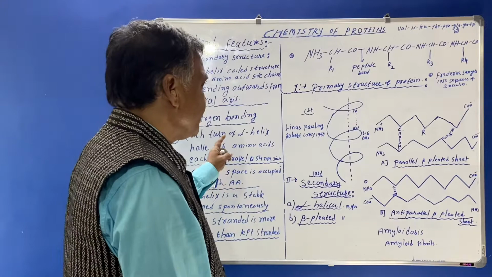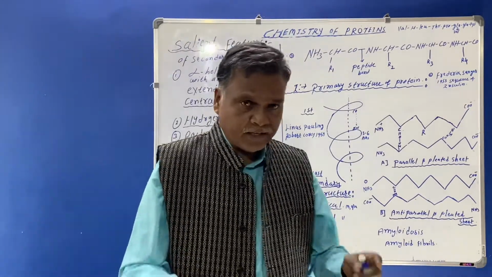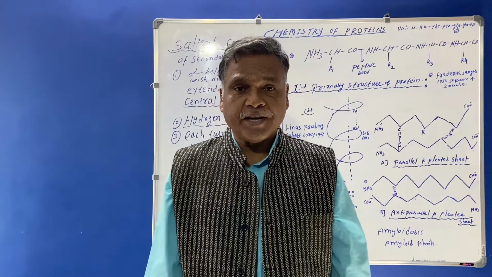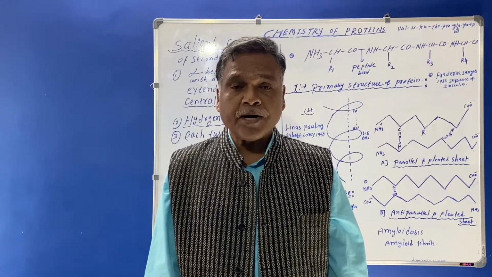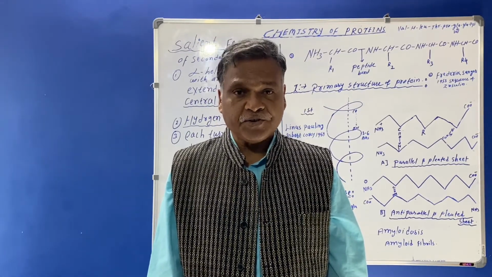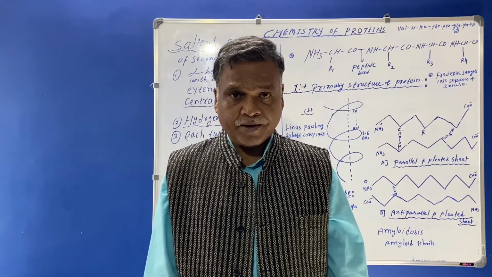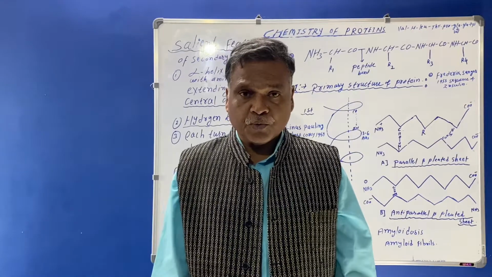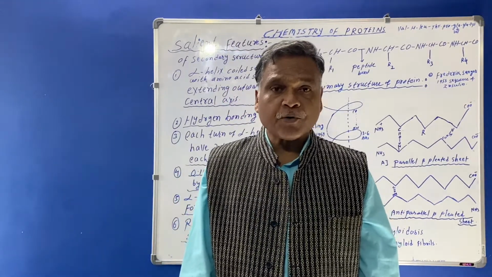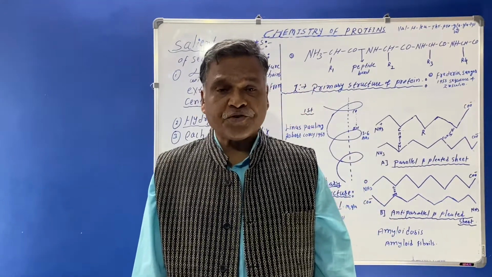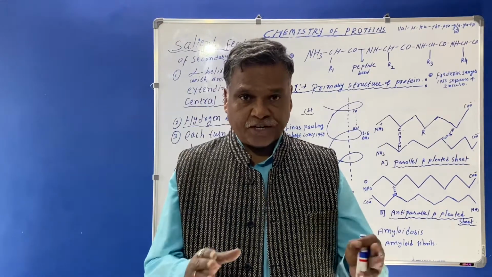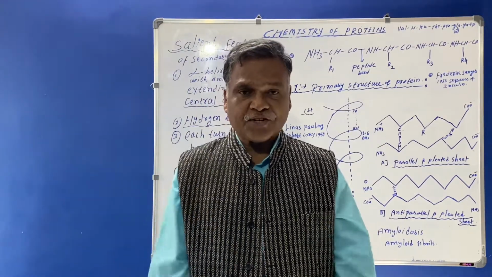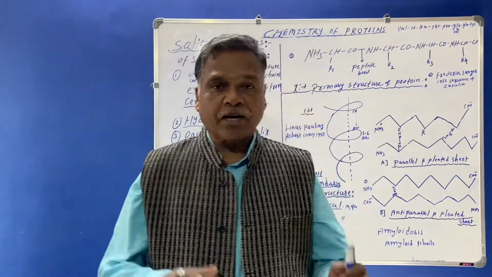So you must know first, the word conformation means what? Conformation is the arrangement of three-dimensional structure. So here you must know that the arrangement of the atoms in three-dimensional structure in the protein is said to be the conformation.